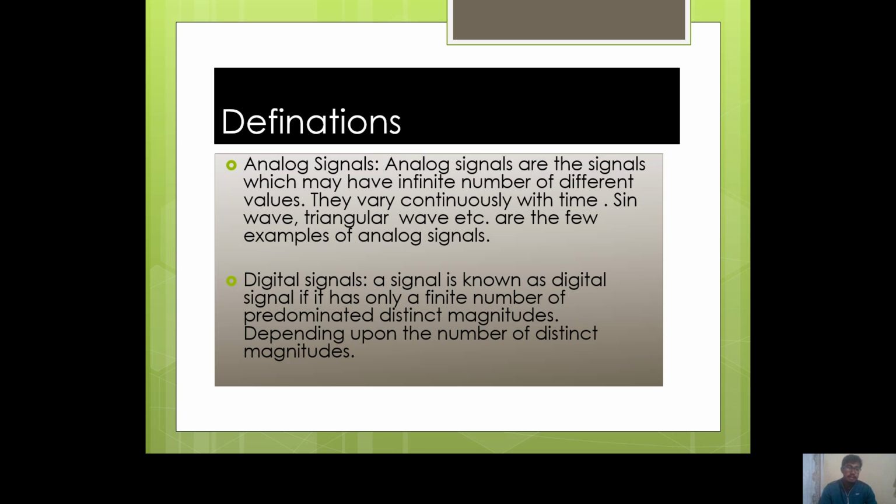Number two, digital signals. A signal is known as digital signal if it has only a finite number of predominated distinct magnitudes depending upon the number of distinct magnitudes.